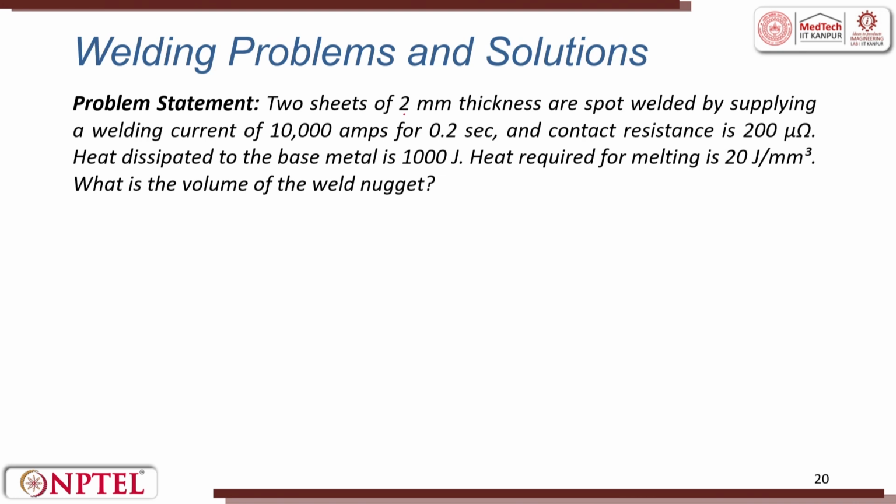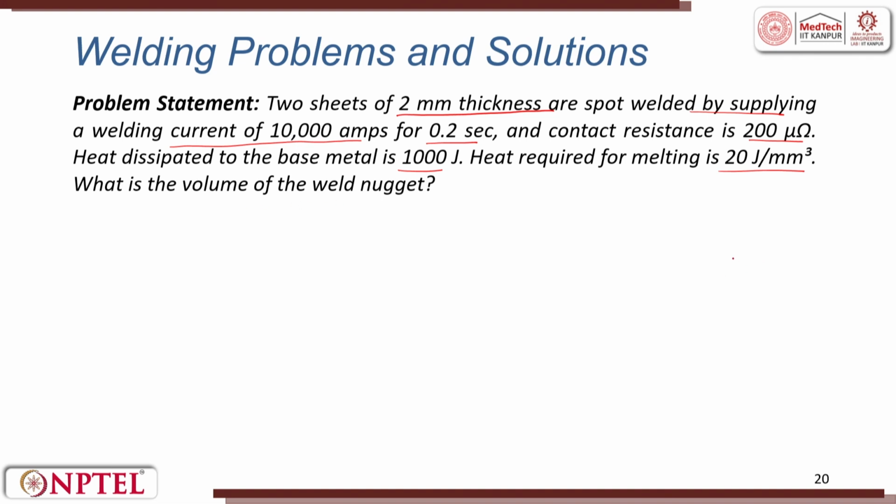Two sheets of 2 millimeter thickness are spot welded by supplying a welding current of 10,000 amperes for 0.2 second. The contact resistance of 200 micro ohms is created. Heat dissipated to the base metal is 1000 joules. Heat required for melting is 20 joules per millimeter cube. What is the volume of the weld nugget?